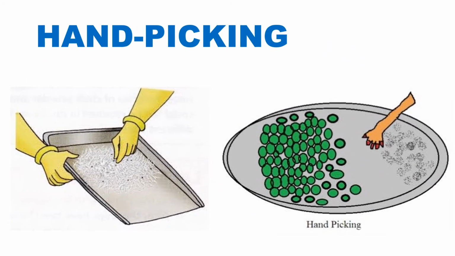The hand picking method is used to separate undesirable substances such as small pieces of stones or grits from wheat, rice, and pulses. The food grains containing small pieces of stones are taken in a flat container. The pieces of stones are picked up from the grains by hand, one by one, and thrown away.